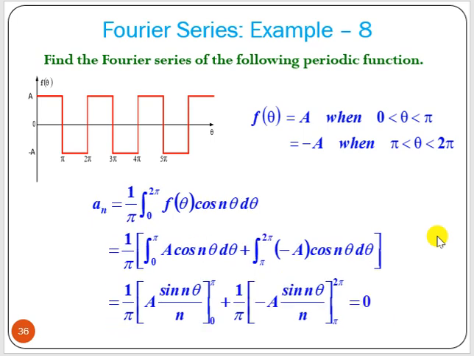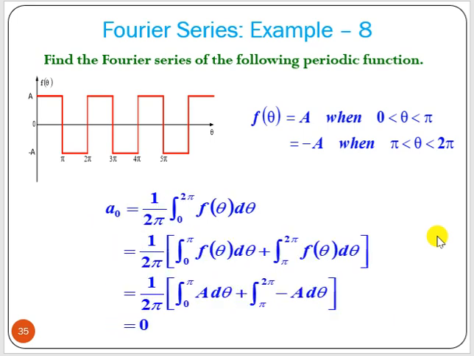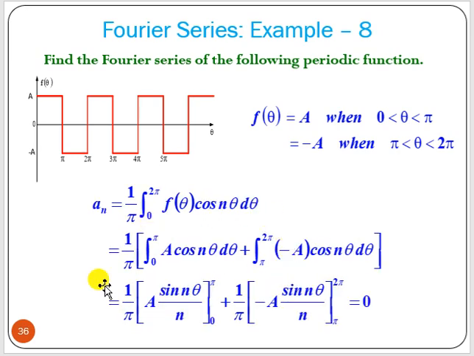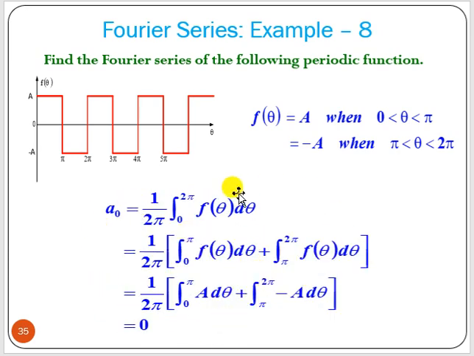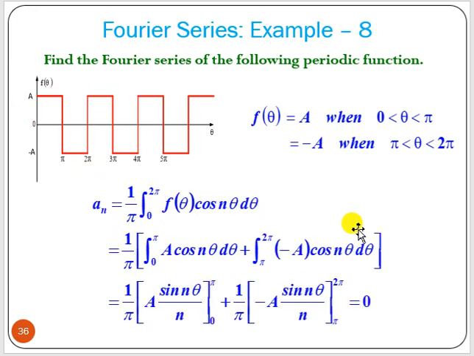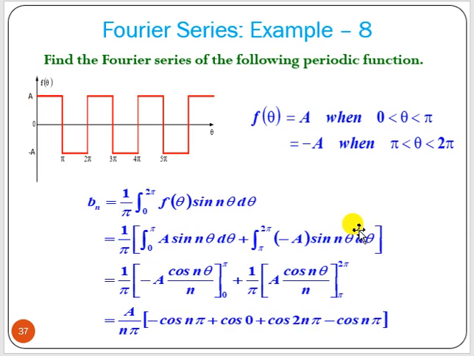That means this is an odd function, so a0 must be 0 and an must be 0. That we can integrate and find out, or you can say directly it is an odd function, so an and a0 are 0. That we can write directly. Now bn is 1 by π, integral from 0 to 2π of f(θ) sin nθ dθ, so you can integrate over 0 to π and here π to 2π.